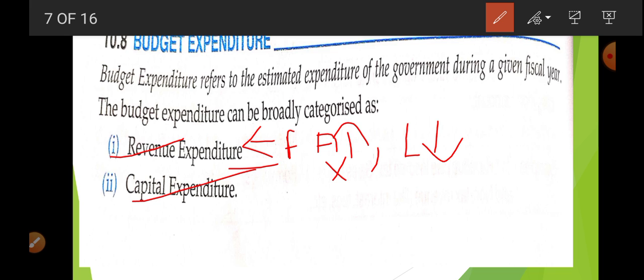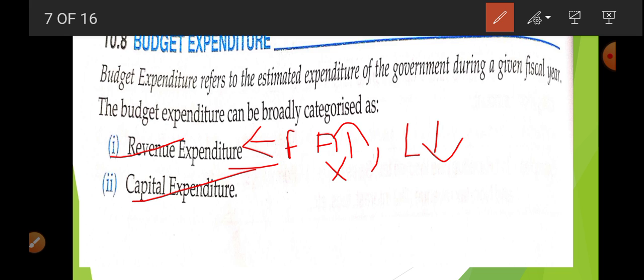Providing scholarships, old age pension, widow pension, employment allowances, these are also examples of revenue expenditure. Why? Because these expenditures are not going to increase any fixed assets in the economy. There will be no increase in the number of buildings, farms, or production units. One more thing, there will be no decrease in the liability of the government.